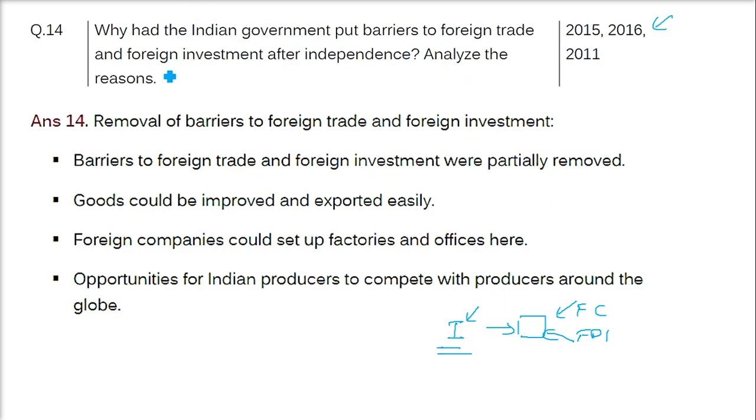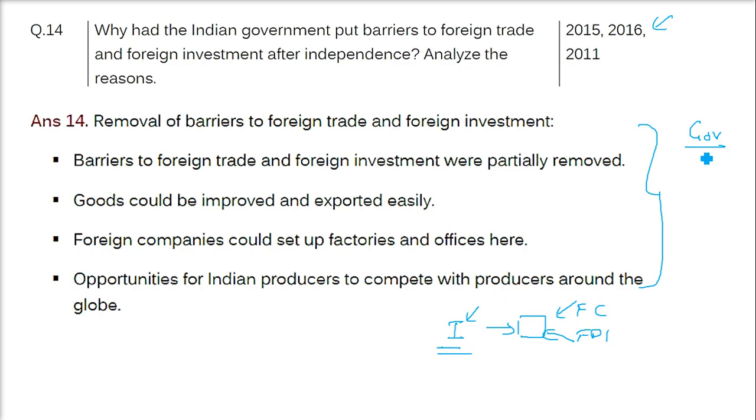And analyze the reasons. First is that goods could be imported and exported easily. Foreign companies could set up factories and offices here. Opportunities for Indian producers to compete with producers around the globe. Now this is the answer which you need to give, because we already covered a question like this.